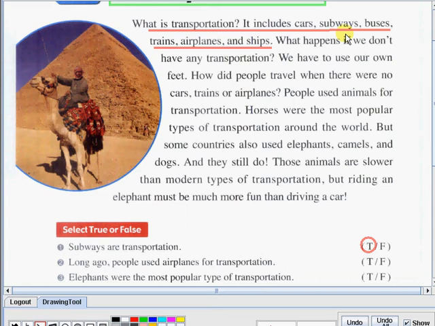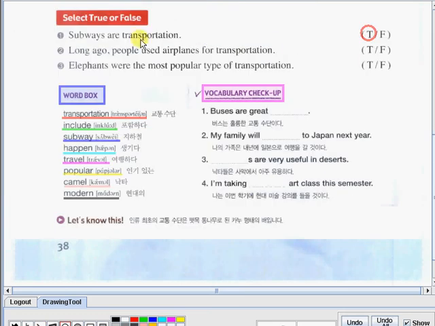Now let's move on to sentence number 2. Long ago, people used airplanes for transportation. Is it true or is it false? The correct answer for this one is false.